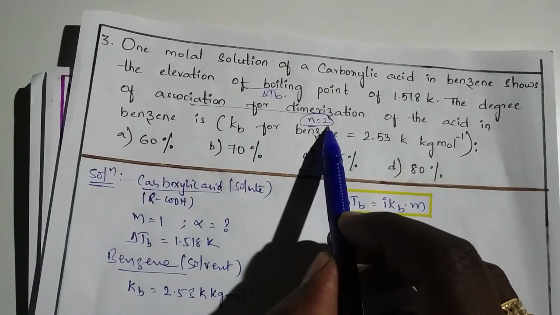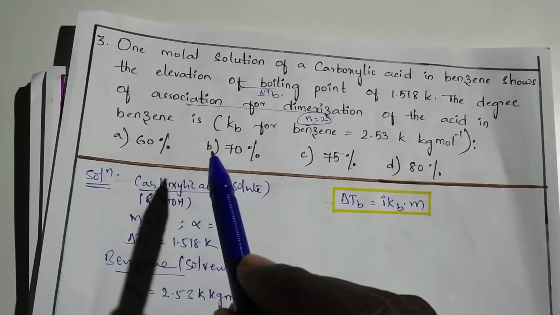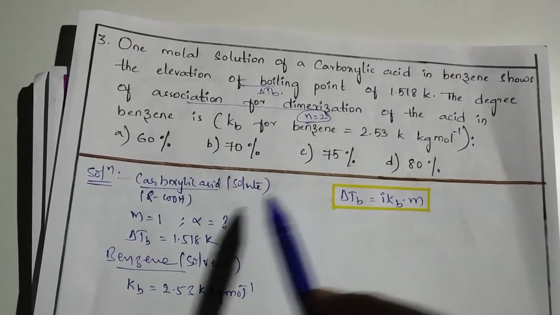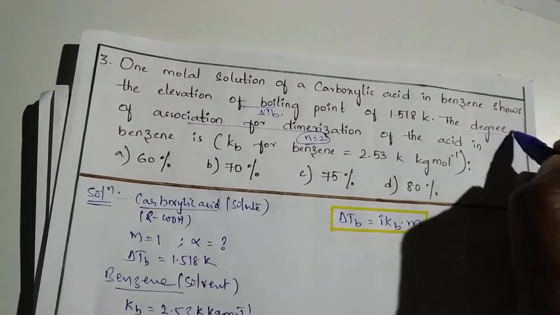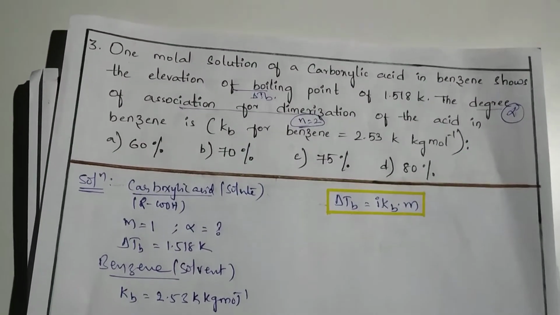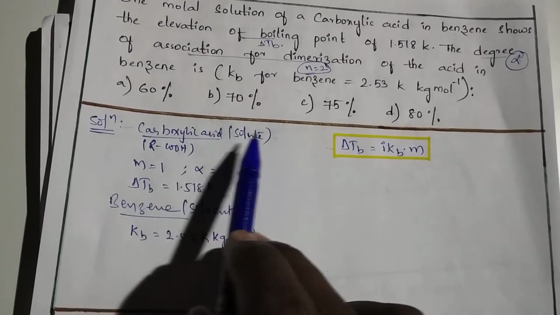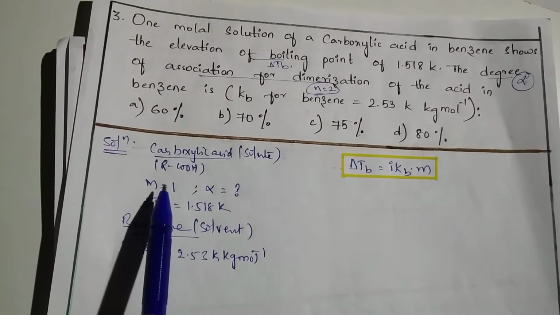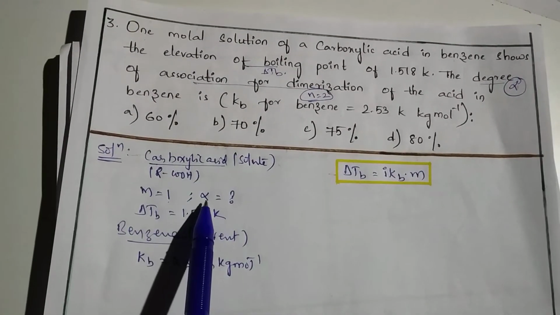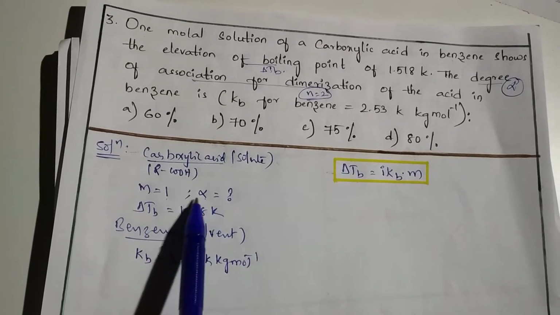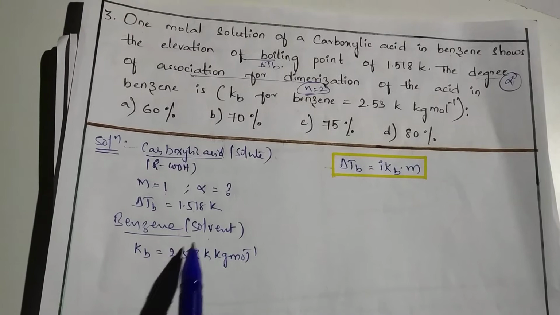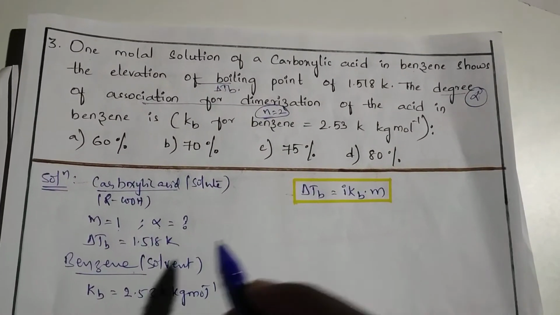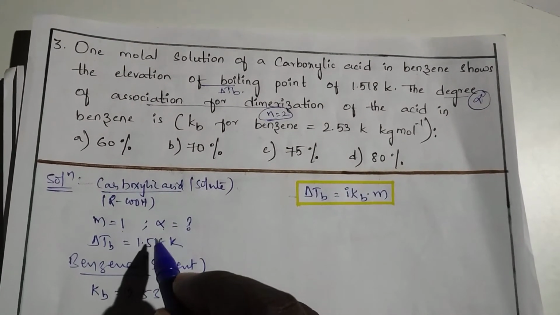That means dimerization of an acid in benzene, Kb value is given. So you have to find the degree of association, that is nothing but alpha. Carboxylic acid is a solute and it's mentioned that molality is 1. Delta Tb is given, benzene is the solvent, Kb is given. So you have to find alpha here, right?